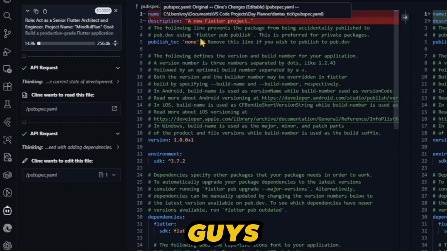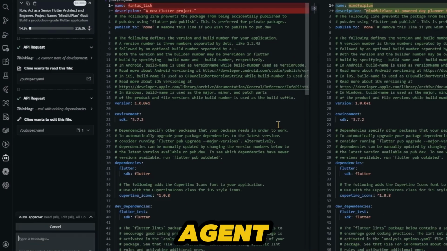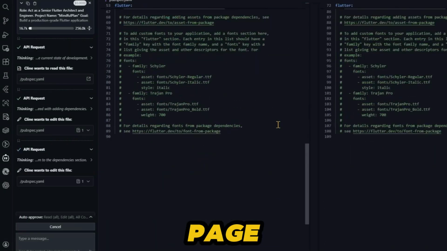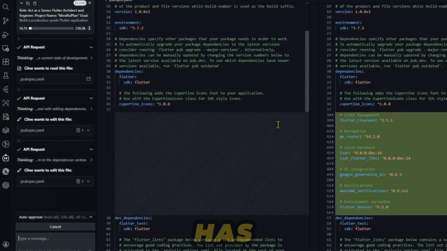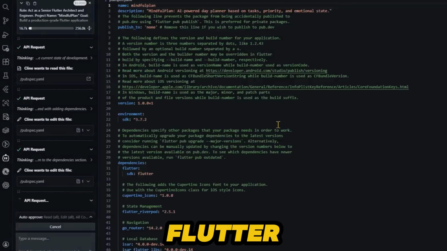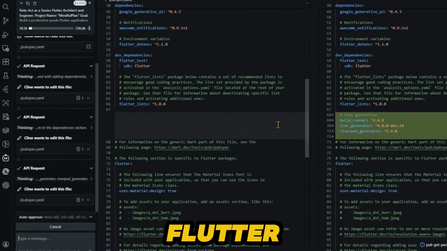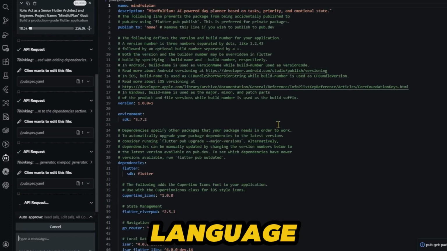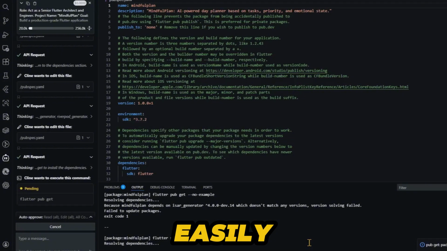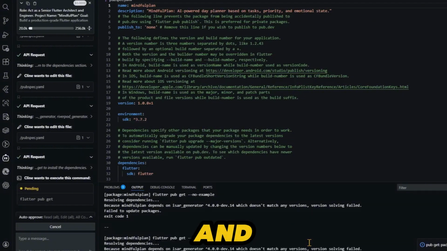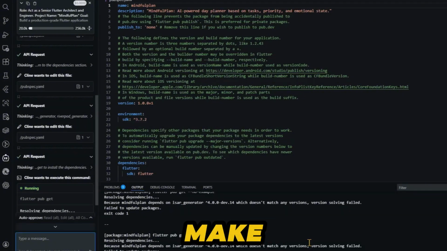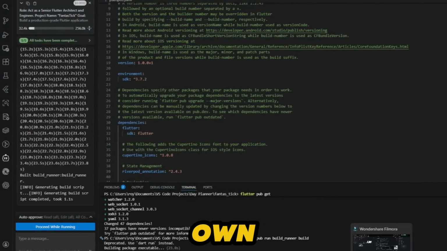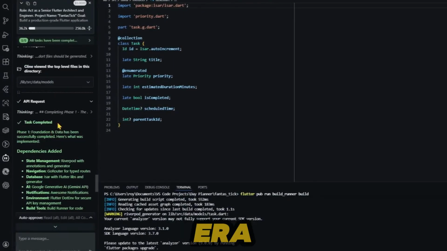As you see, guys, the API request has reached my AI agent. It has also thought about what to do, and then it has created a file called pubspec.yaml. This has been created, which is very important for a Flutter app. Now, what is Flutter? Let's not go into detail. Just assume Flutter is a framework whose language is Dart, and with Flutter, you can easily upload the app to both Android and iOS, meaning you don't need to make different apps. So guys, you see I did nothing and it is doing things on its own, and this is the beauty of this AI agent era.